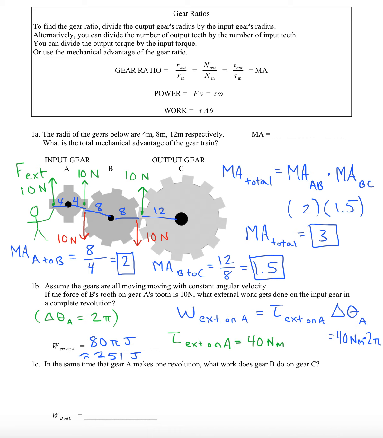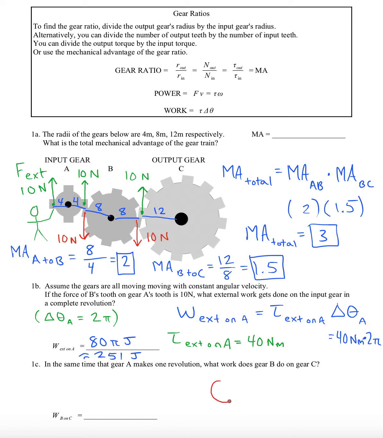Now, in the same time that gear A makes a complete revolution, what work does gear B do on gear A? All right, so here's where we want to look closely at the gears and just use a little bit of reasoning here.